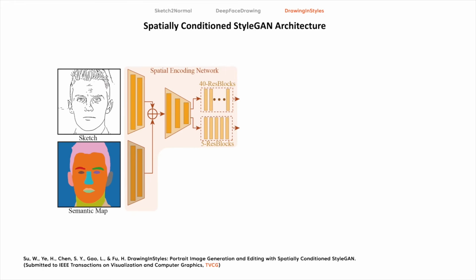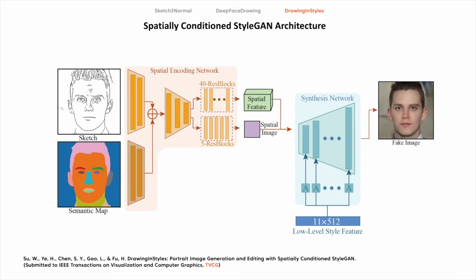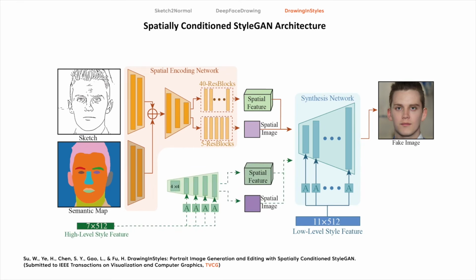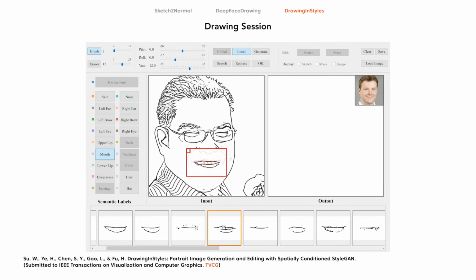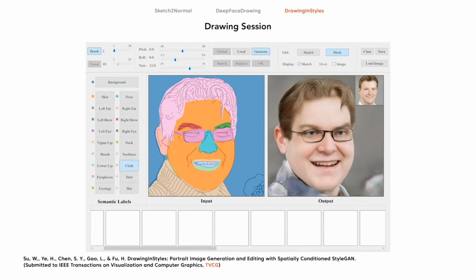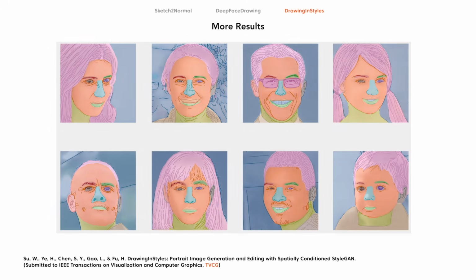Our SC-StyleGAN consists of a spatial encoding module and a subsequent pre-trained StyleGAN synthesis module. Our network takes as input a sketch and a semantic map with the paired high-level style features and a randomly selected low-level style features in generation. Here we show an interactive drawing session using our system. And here are more results.